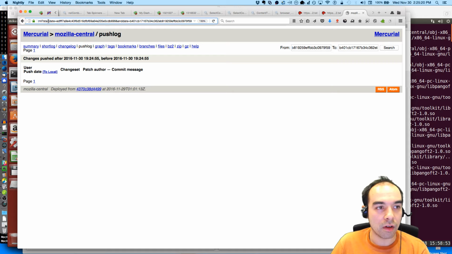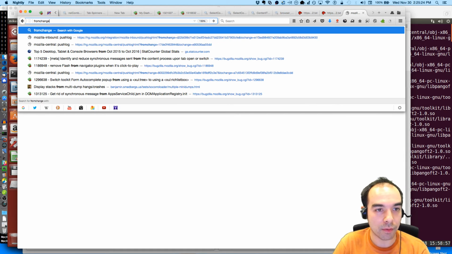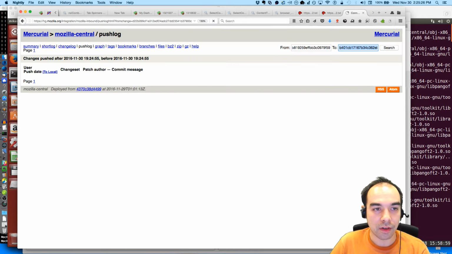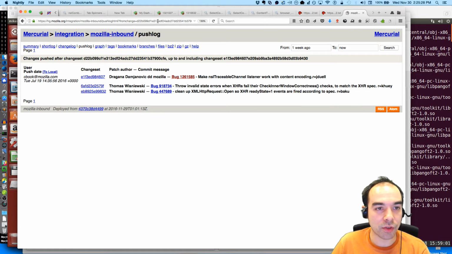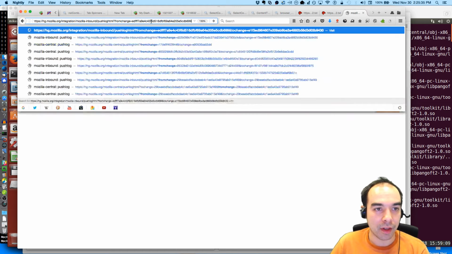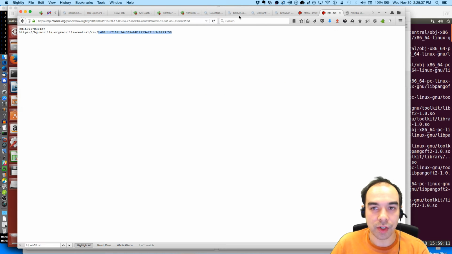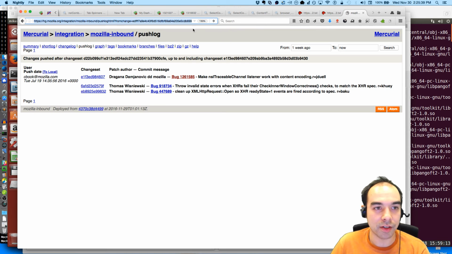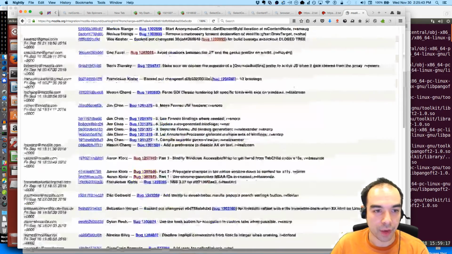Oh. I need to go by from change. From change. Oh, that's so weird. You can use from change and to change in the URL. I don't know why it doesn't just accept that in that text input. But from change and then to change. That's a bug I should file for sure. To change. Here we go.